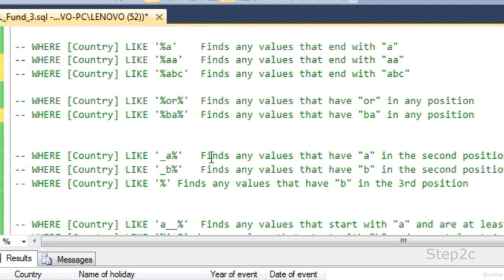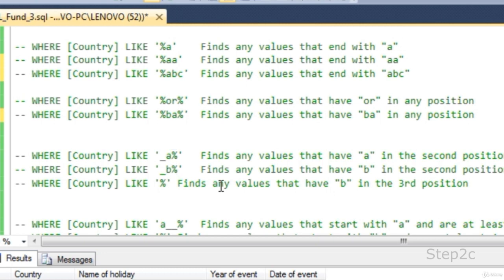Similarly, if you are looking for a character at the second position, you should specify the first character using an underscore. One underscore means any one character should be there. Then the second character we are looking for is A, followed by percentage, which means any other characters.